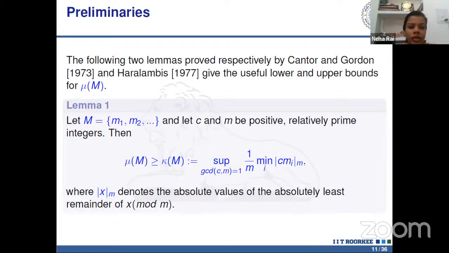He showed that for M a set of positive integers, and c and m any positive integers that are relatively prime to each other, this value is equal to kappa m, and this kappa m provides the lower bound for mu m. This kappa m plays an important role in establishing the lonely runner conjecture, where the mod of x, m denotes the absolute value of the absolutely least remainder of x mod m.